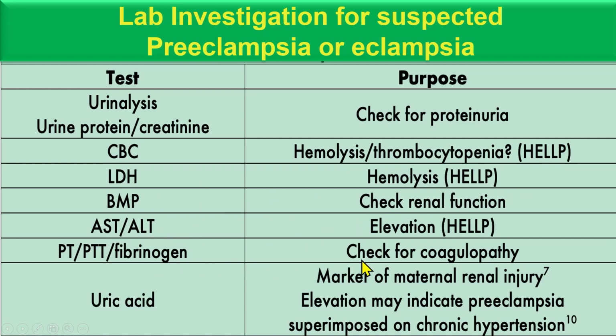Okay, AST for the elevated liver enzymes, PT to check the coagulopathy, and uric acid to check the level, along with the albumin creatinine ratio, and the maternal renal injury, which indicate the preeclampsia or superimposed on chronic hypertension. So these are the tests you should go for if you suspect preeclampsia.